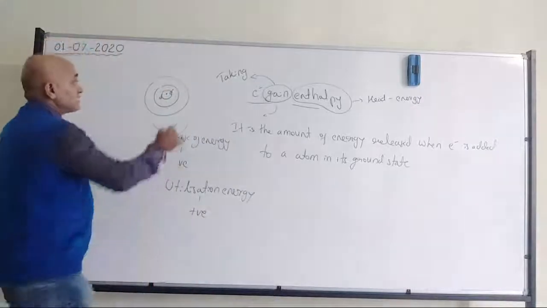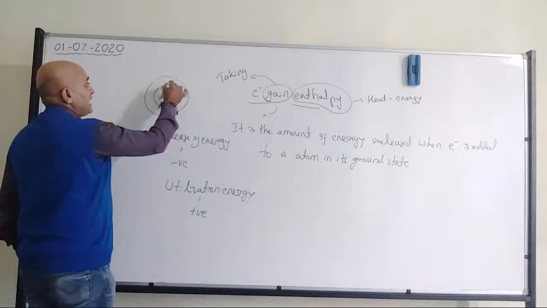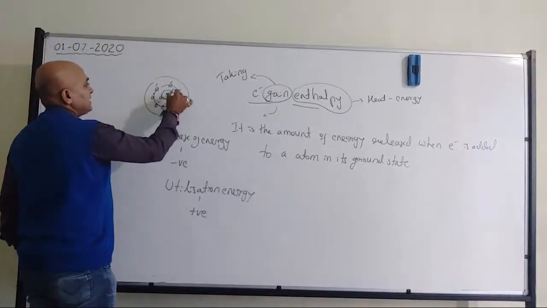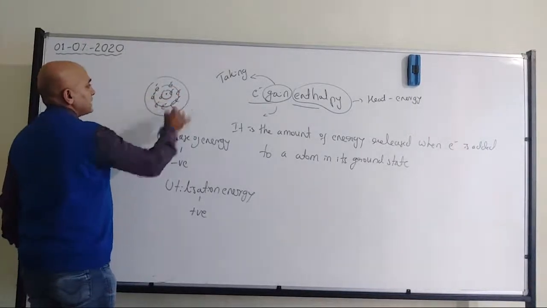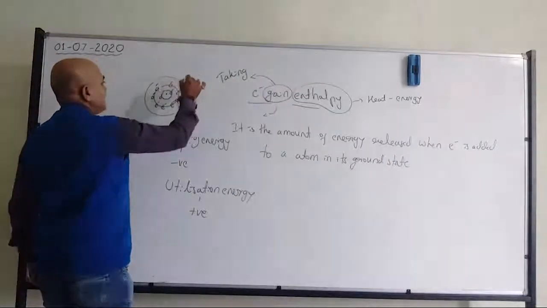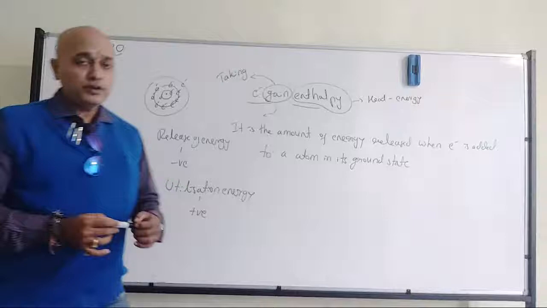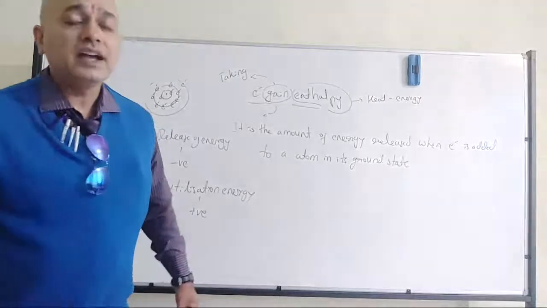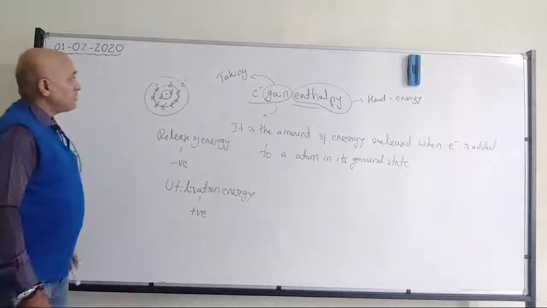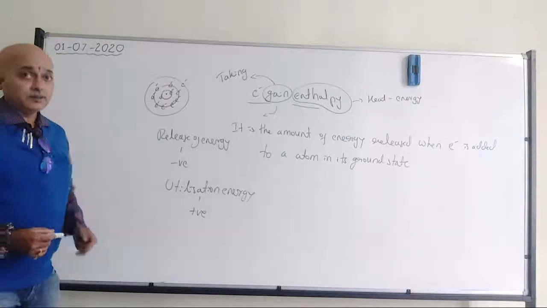Now this is where we have the next energy level electrons, where I have the 8 electrons. Now I have 1 electron in the outermost shell, imagining that I am talking about sodium.